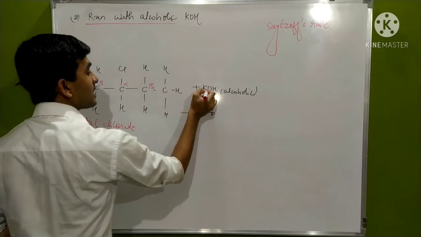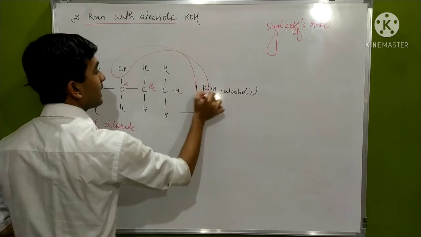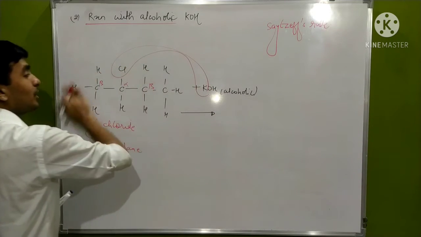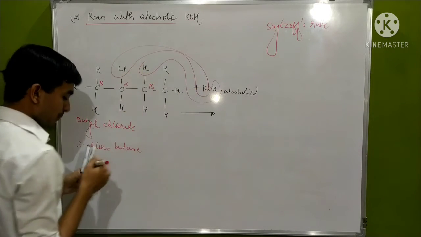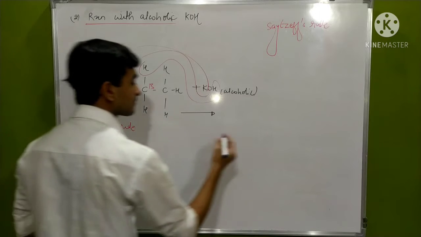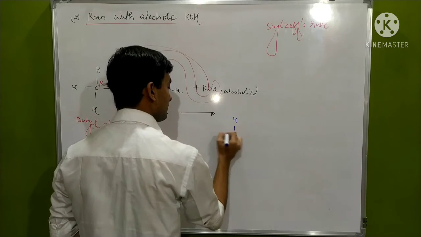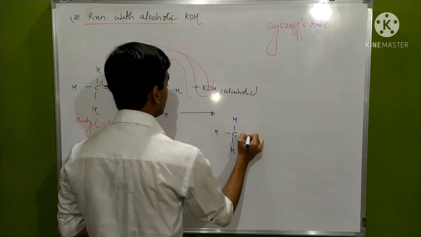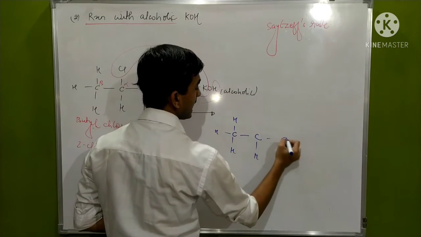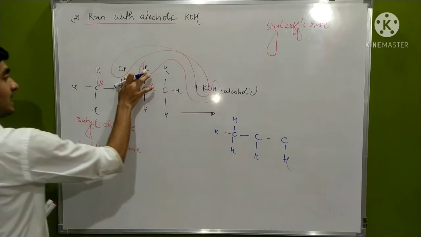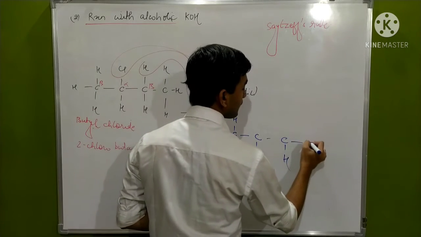The potassium will take chloride from here, and hydrogen will go from the carbon atom having the least count of hydrogen. Then our product will be CH2, then the carbon with one hydrogen removed, so one bond is free, and then CH3.